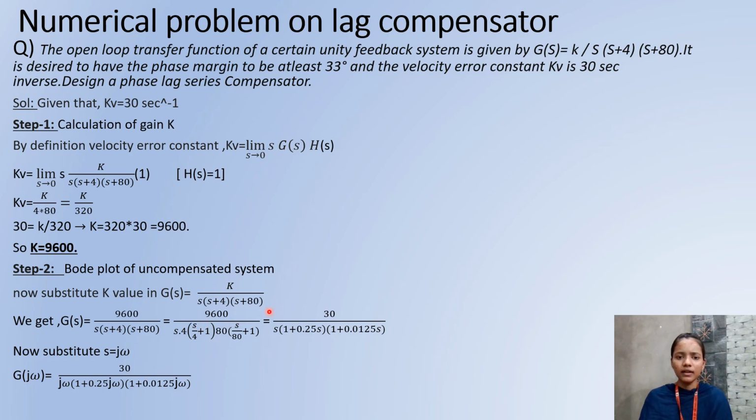After cancelling, we get 30 by S into 1 plus 0.25 S into 1 plus 0.0125 S, since 1 by 4 is 0.25 and 1 by 80 is 0.0125. Now we substitute S equals j omega in this equation. We get G of j omega equals 30 by j omega into 1 plus 0.25 j omega into 1 plus 0.0125 j omega.